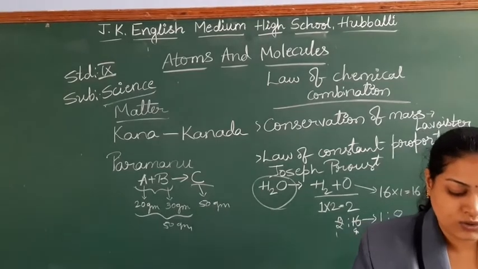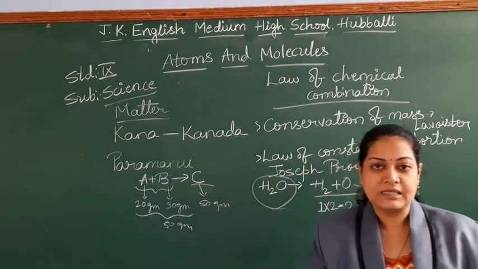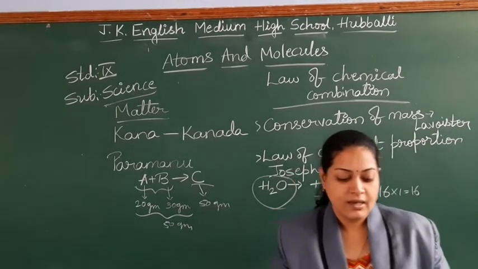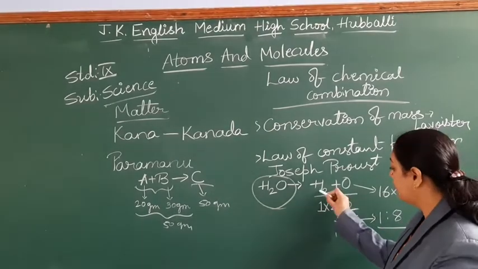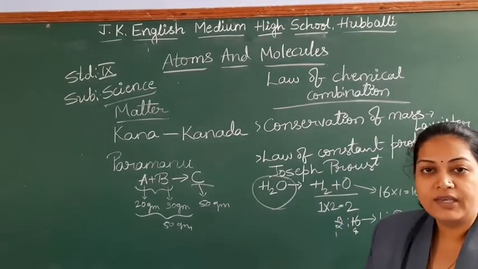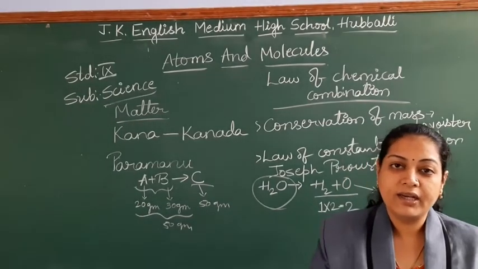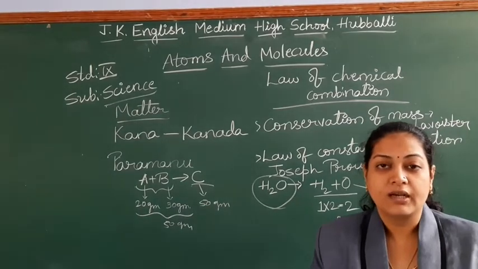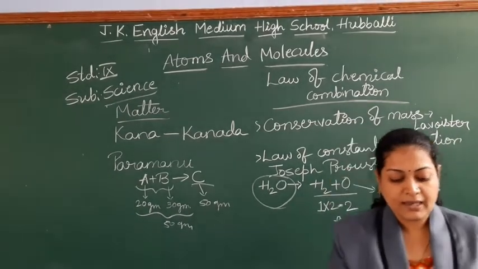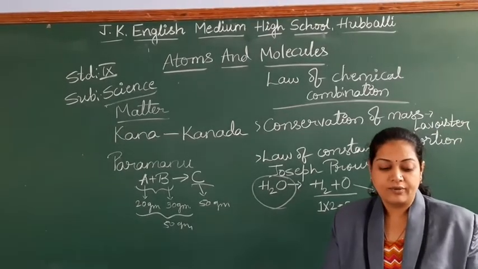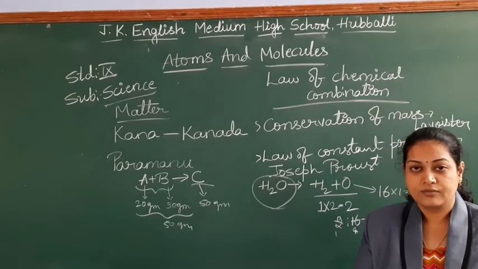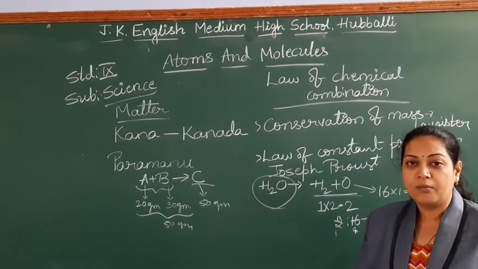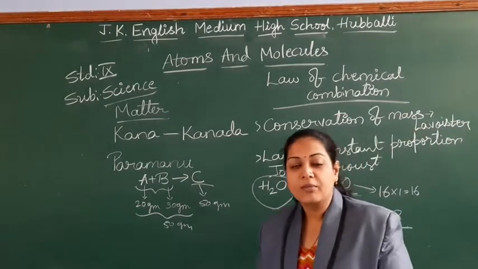Okay? Take down the law, students. In a chemical substance, elements are always present in a definite proportion, you write, definite proportion by mass. Okay, so these elements have a particular mass. In that proportion only they will combine to form any type of chemical substance.